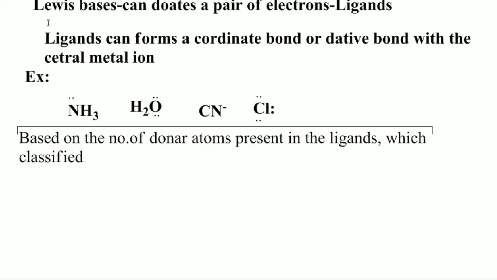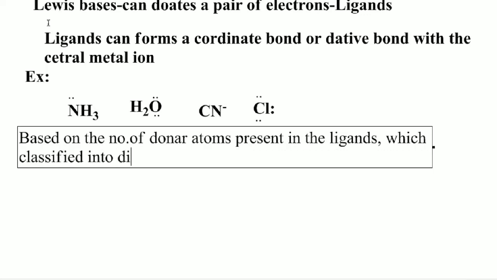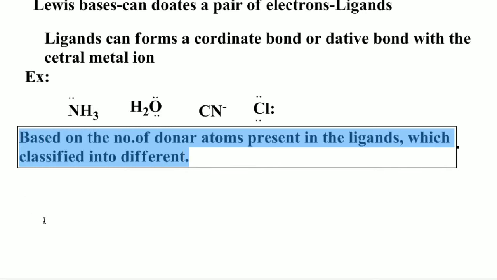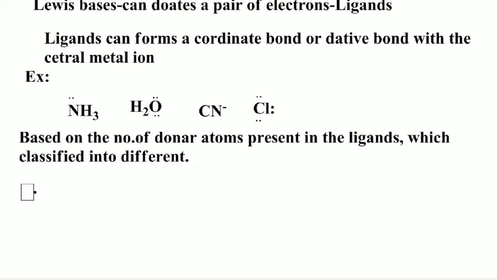Those are monodentate ligands, bidentate ligands, tridentate ligands, and polydentate ligands. So what are these different types of ligands? We can see them in detail one by one.